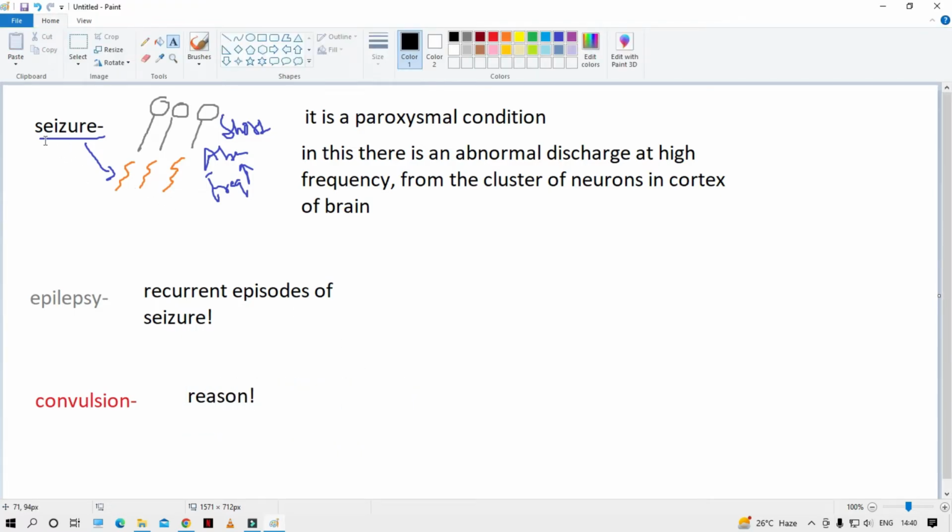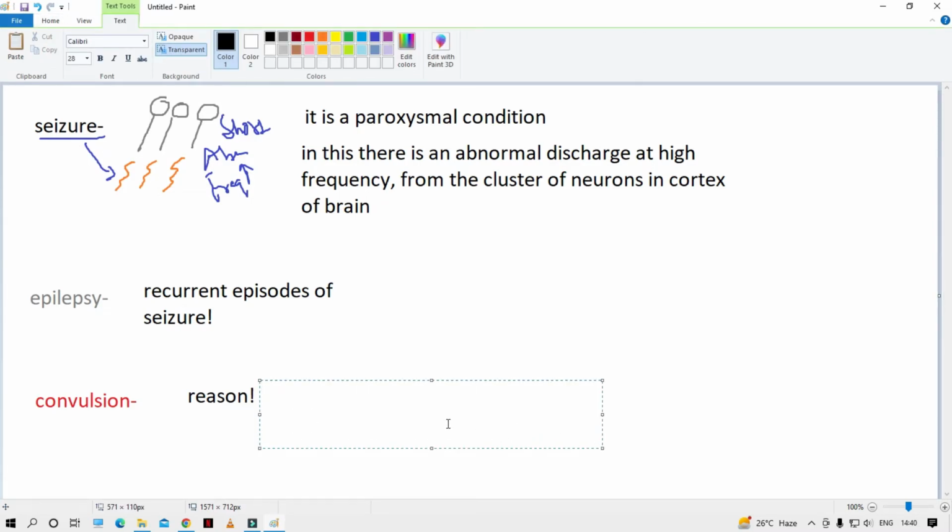We learned about the reason for contraction in seizure. It is the abnormal firing of the neurons, but the neuron stuff might or might not be included in convulsion. The reason for convulsion can be imbalance in ions, it can be tetanus, there is wild contraction in tetanus as well. These are all conditions in which there is no abnormality in the firing rate of impulses, right? Neurons are not involved.